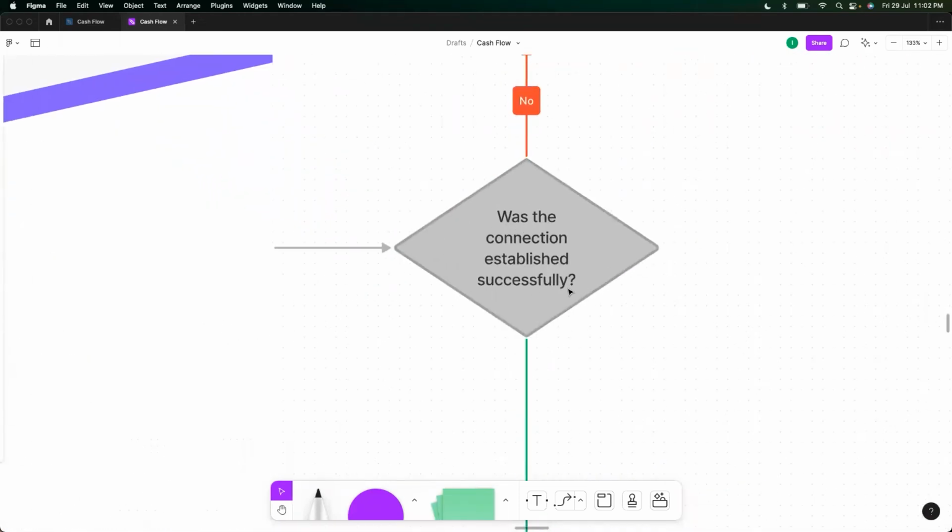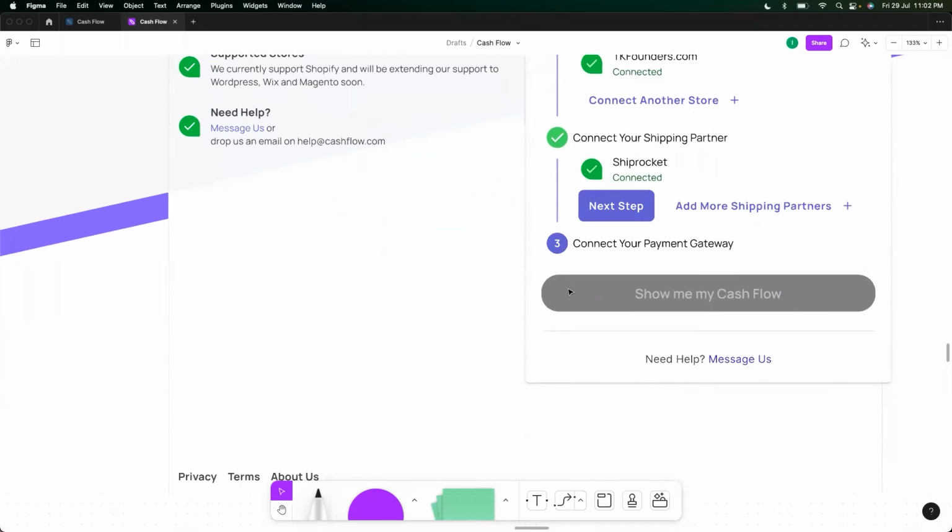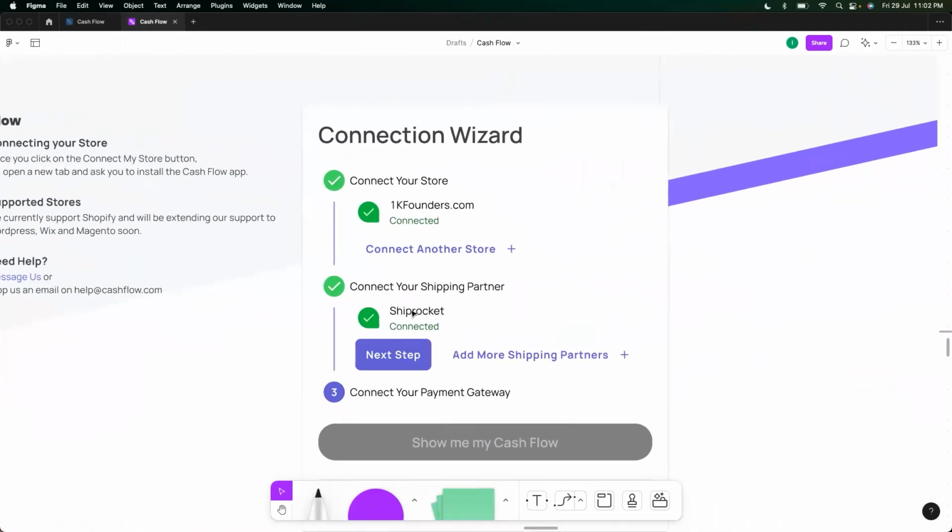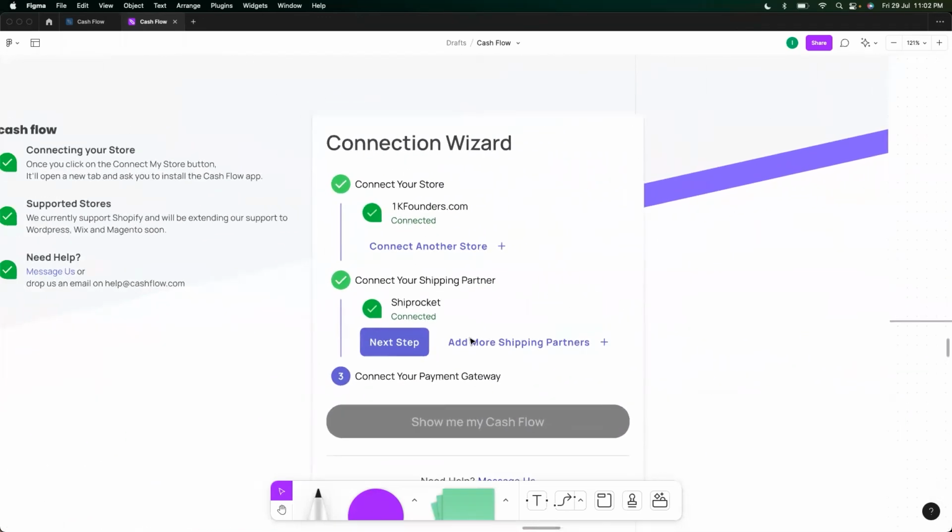Were we able to successfully establish a connection? Yes. This is, again, your ShipRocket is connected, your store is connected. Similarly, you can now add, of course, more shipping partners, right? Let's say you use Picker and you use ShipRocket and ShipLite, and there are more, Delhivery and all of those guys. You can connect all of them over here.